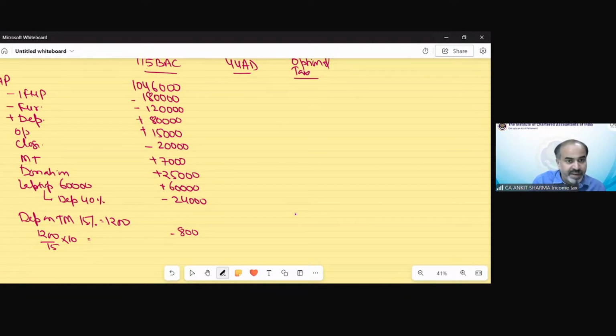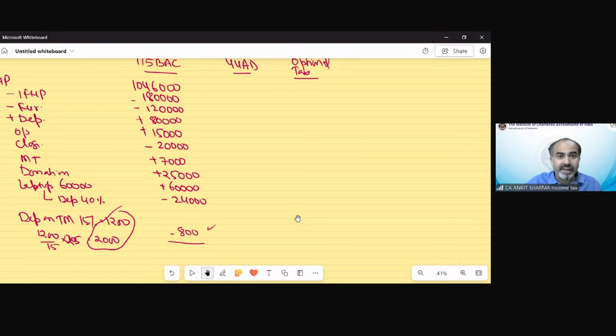1,200 is charged for 15%. The rate would be 25%, so that would be 2,000. We have already charged 1,200, so the balance 800 would be the extra depreciation we need to charge. So I guess all the information has been calculated over here. No other information related to PGBP has been given in the question.